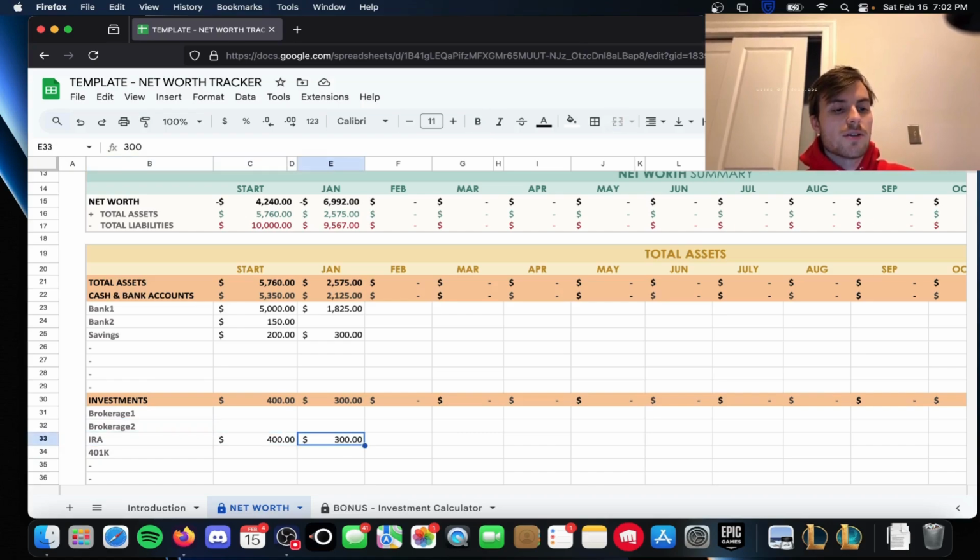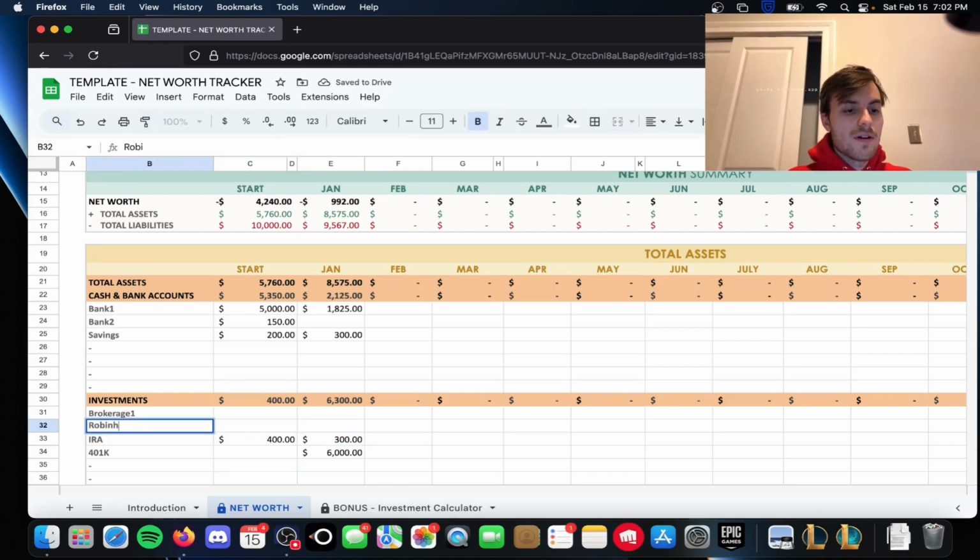So let's say you have $300 in your IRA, but you have $6,000 in your 401k, and maybe you have a Robinhood, for example, and you have $50 in there. That'll total out your investments right here. Add them with the cash and bank accounts to get your total assets right here.